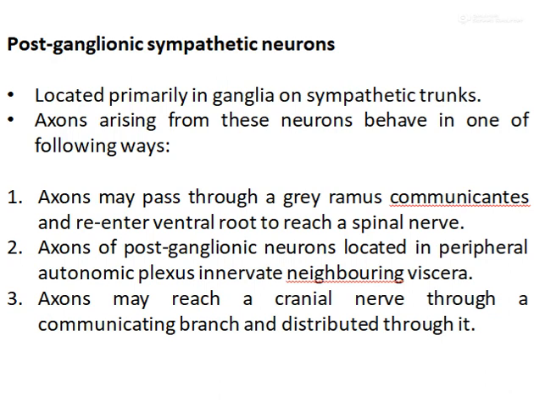Axons arising from this neuron either pass through the gray ramus communicans and re-enter the ventral root to reach the spinal nerve, or the axon of a postganglionic neuron located in a peripheral autonomic plexus innervates neighboring viscera, or it may reach a cranial nerve through a communicating branch and be distributed through it.